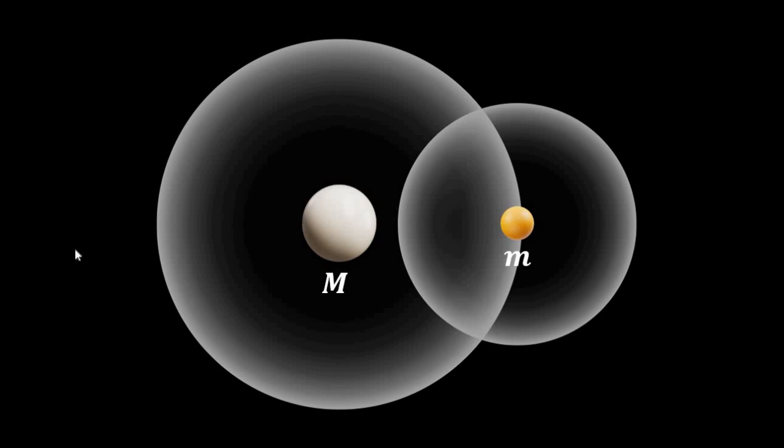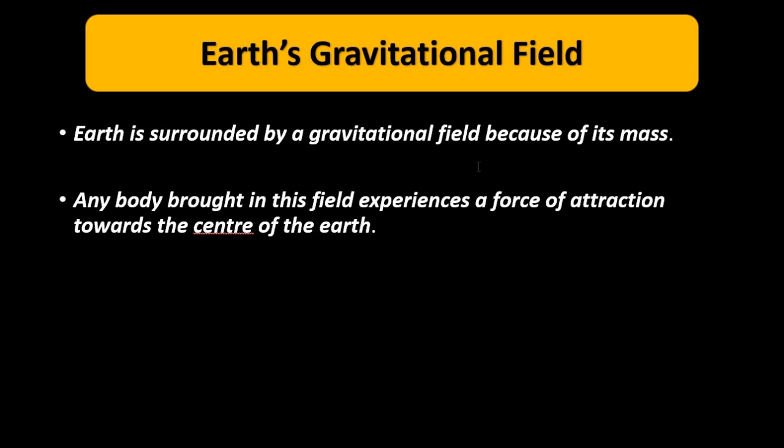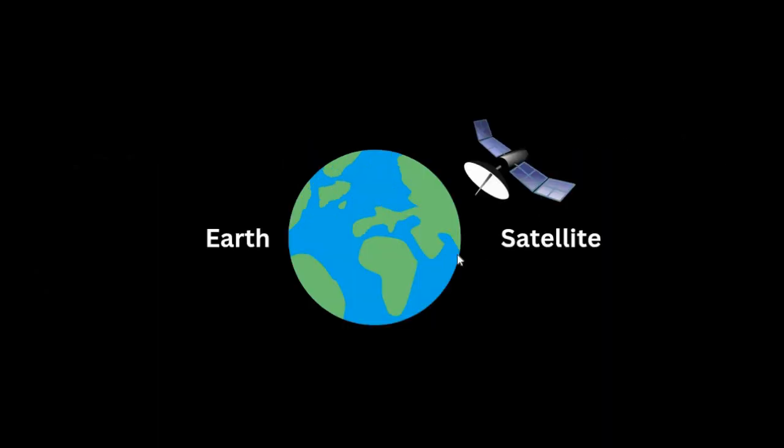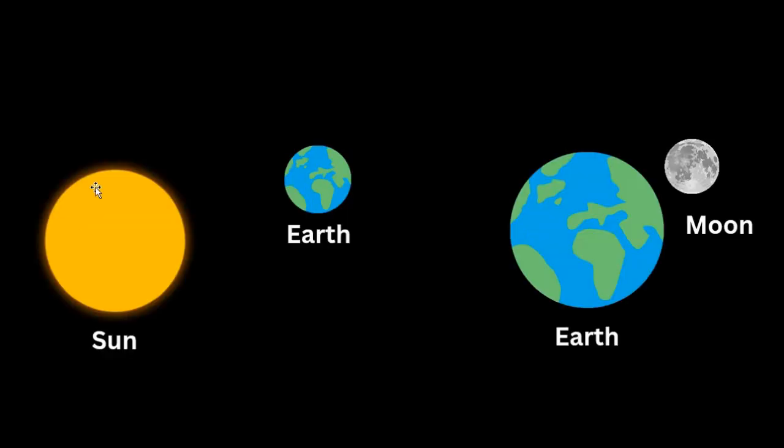Now, Earth's gravitational field. The various phenomena which happen in the galaxy and the solar system, which are the rotation of Earth, the revolution of Earth around the Sun, the movement of the Moon around the Earth, the launching of satellites and the movement of satellites in fixed orbits around the Earth, all of it is because of the gravitational fields of each of these source objects.